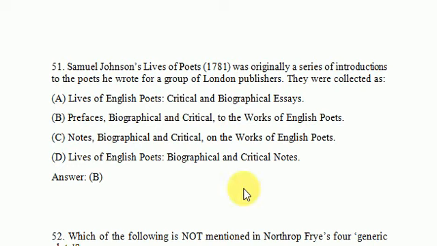So let's get started. First question: Samuel Johnson's Lives of the Poets, 1781, was originally a series of introductions to the poets he wrote for a group of London publishers. They were collected as: Life of English Poets, Critical and Biographical Essays; Preface, Biographical and Critical to the Works of English Poets; Notes, Biographies and Critical on the Works of English Poets. So option B is the right answer here, Preface, Biographical and Critical to the Works of English Poets. It is the answer of this question. Let's see the next question.